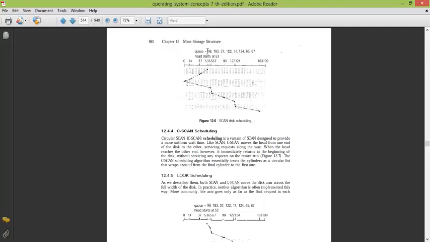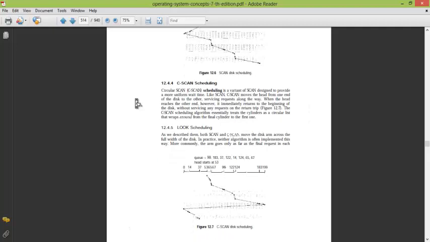Right, so for the given sequence 98, 183, starting from 53 it will go to the left to cover 37, 14 till the endpoint 0, and it will move to the next endpoint 199, okay, and whatever comes on the way it will cover all of them, okay. So let's review it quickly. Head start is 53, meaning wherever the start is given, start from there, go towards one endpoint, cover all the addresses till that endpoint, and then move on to the other endpoint, okay.